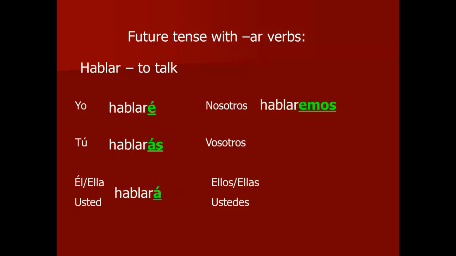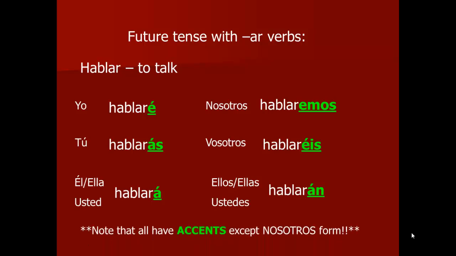The nosotros is hablaremos. Vosotros hablaréis. Ellos, ellas, ustedes hablarán. Again, if you look, all it is is taking the unchanged infinitive and tacking the ending on, which makes this type of future tense much, much easier to remember, as long as you remember the endings. Let's try another one.